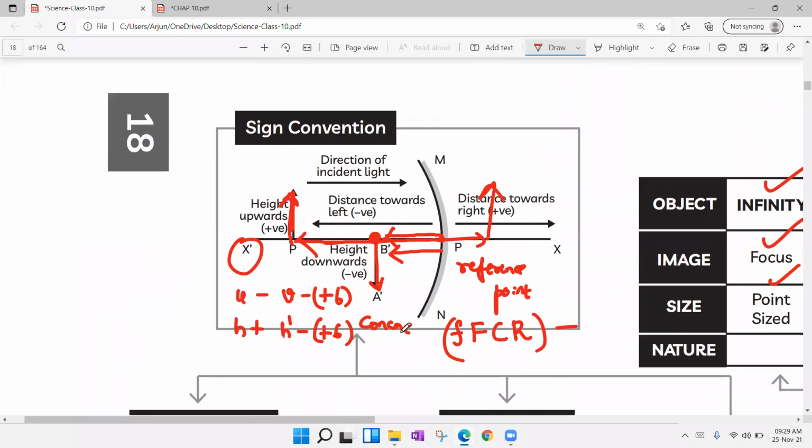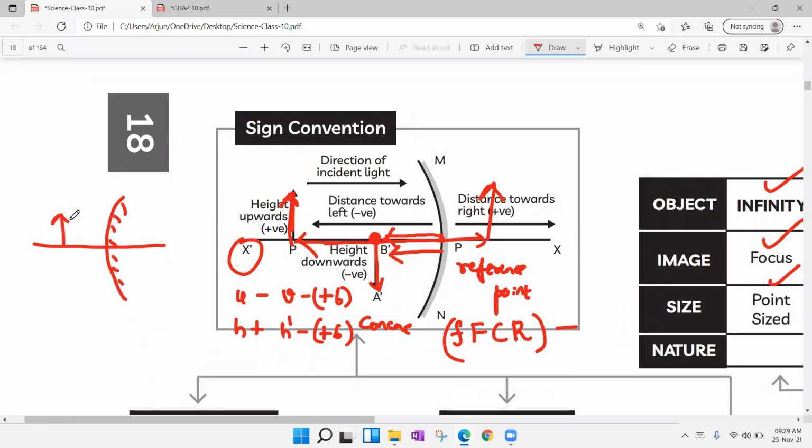Next, we have the sign convention for the convex mirror also. While coming to the convex mirror, this is the convex mirror. Always we have to place objects in front of the mirror so that the u value is negative. And while coming to v, nothing but the distance of the image from the mirror, images are forming virtual and direct. Here only we are getting this. So we have to move towards the x-axis so that v is positive. And the height of the object is always positive, it will be pointing upwards. The height of the image h dash is also positive because both are virtual and erect.